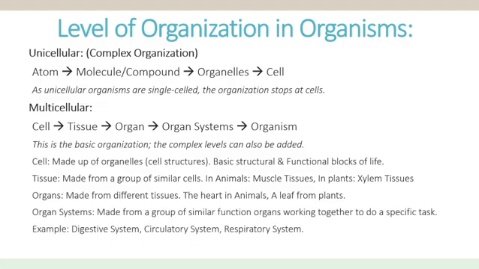Now, organ systems are basically made from a group of similar functional organs, and they work together to do a specific task. So the organ systems are made from organs, but the organs have similar functions so that they can do a specific task in your body. Examples: digestive system, circulatory system, and respiratory system. All of these systems have multiple organs, and they have similar functions.